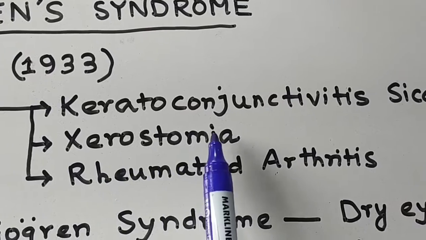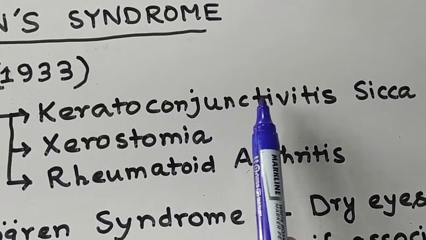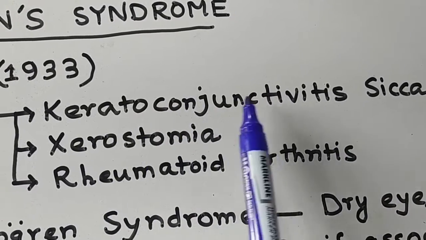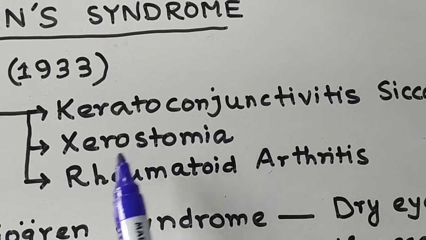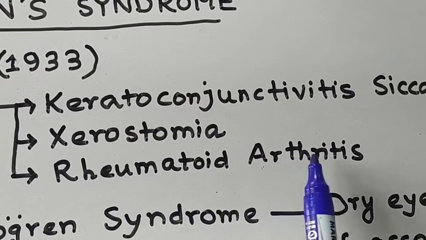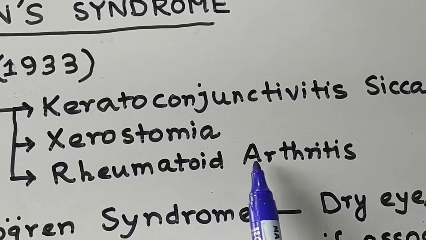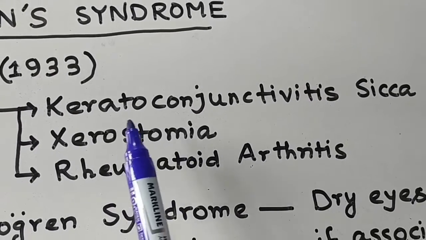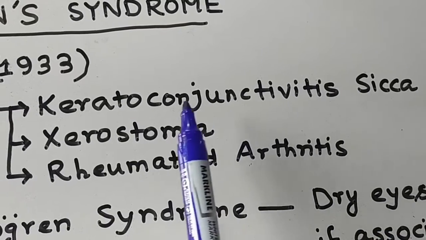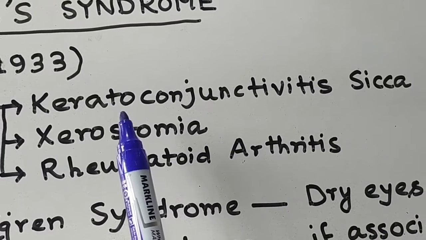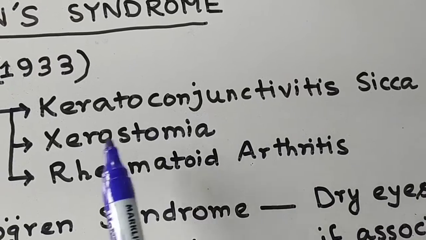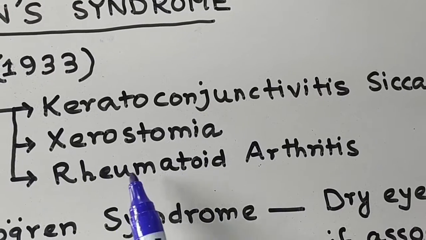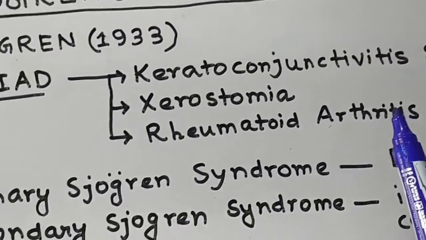Then rheumatoid arthritis, so you will get arthritis also, and it is rheumatoid in nature. So the three important triad for Sjogren syndrome: keratoconjunctivitis sicca, xerostomia, and rheumatoid arthritis.